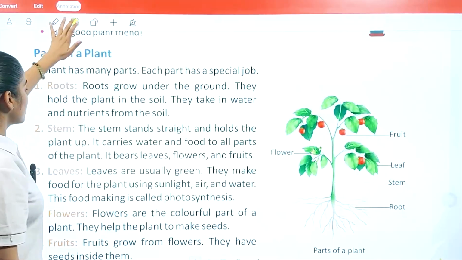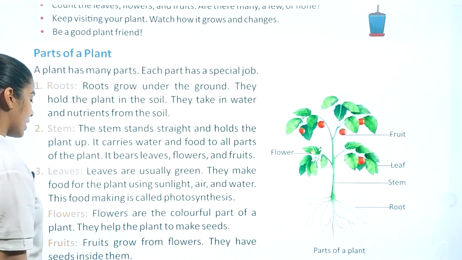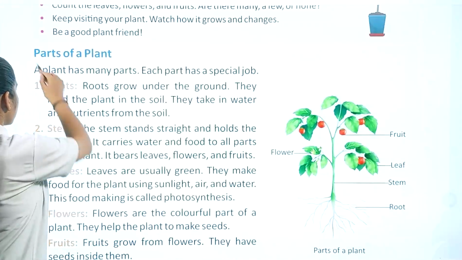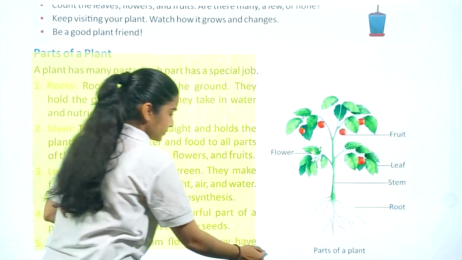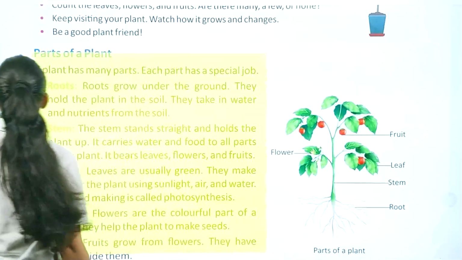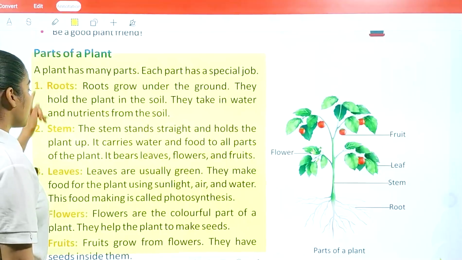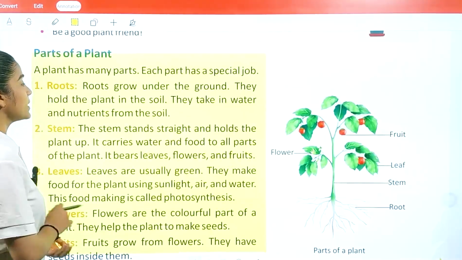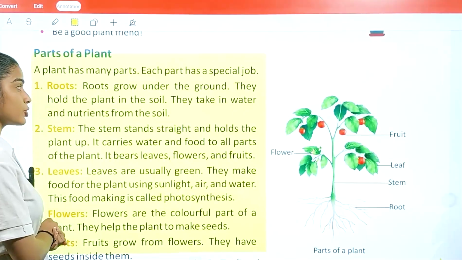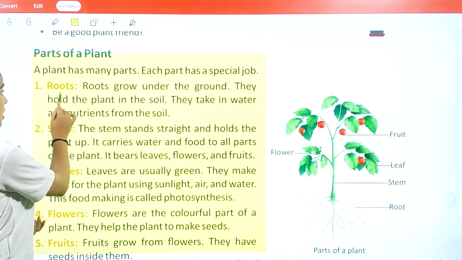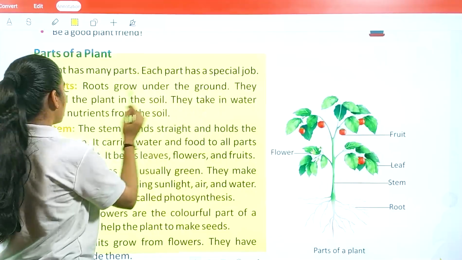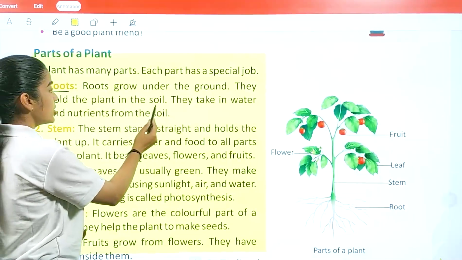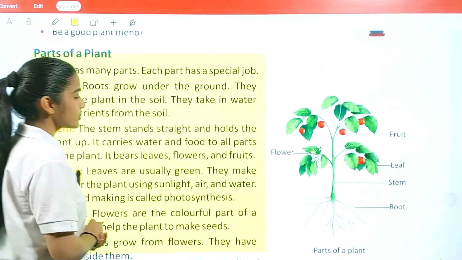Now we are going to learn about the parts of a plant. So as you see in here, what are the parts of a plant? A plant has many parts. Each part has a special job. Roots. Roots grow under the ground. They hold the plant in the soil. They take in water and nutrients from the soil.